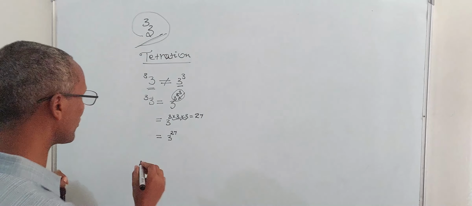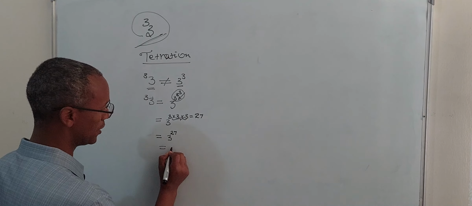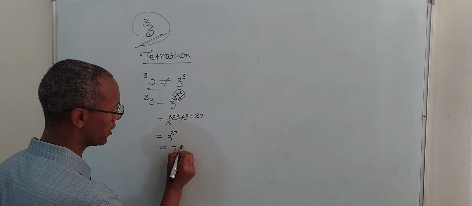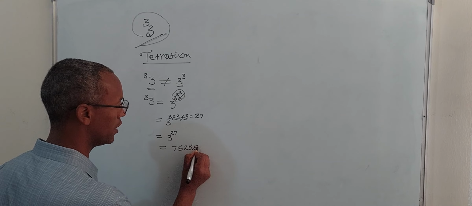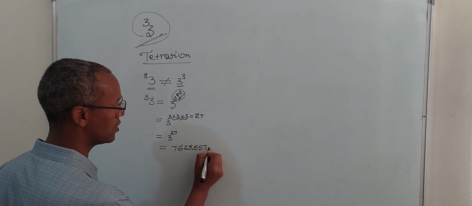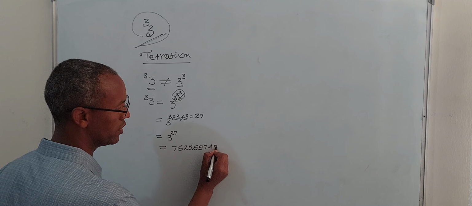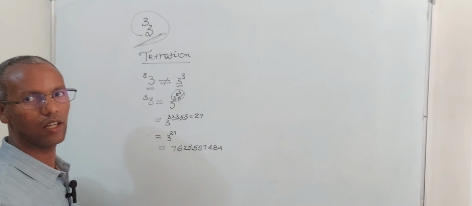Which is equal to basically 7 trillion 625 billion 597 million 484 thousand 987.